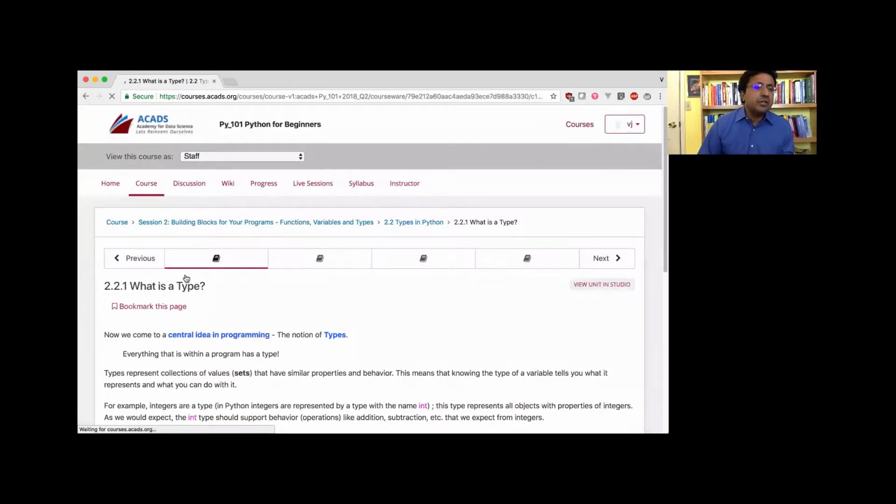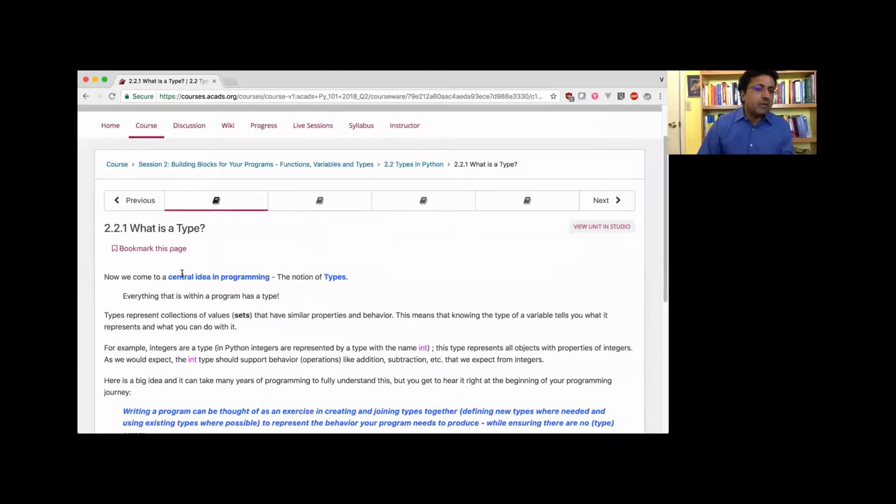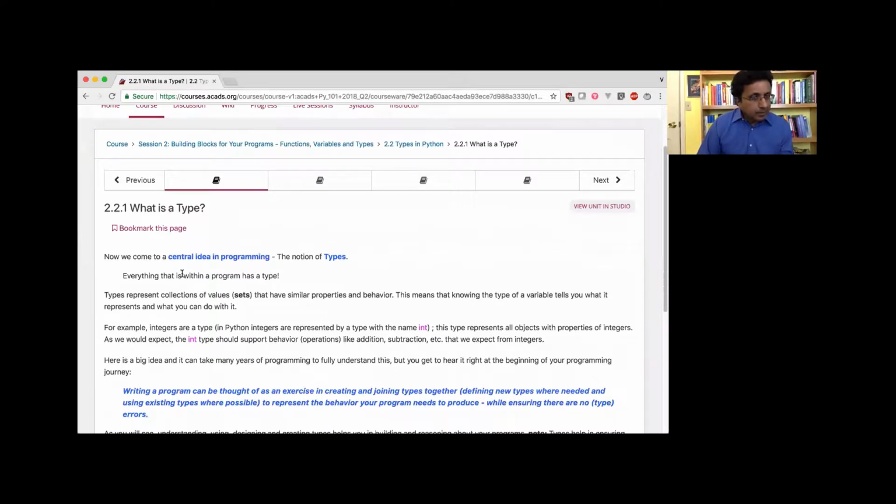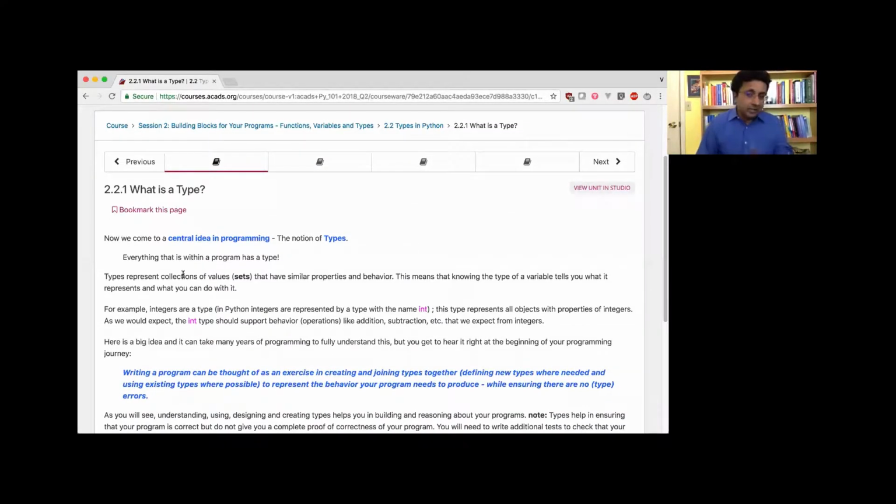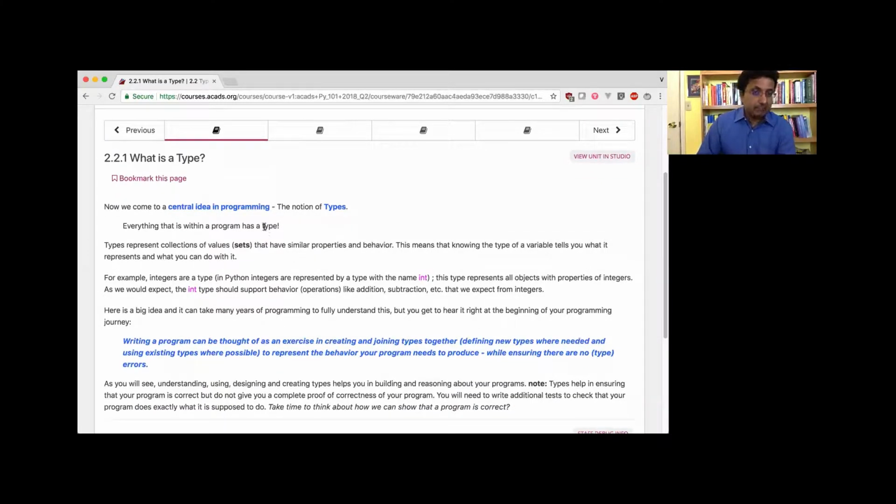Just like functions are very important, I cannot stress, and I'm a big fan of types, right? And types are a central idea in programming. It's a mathematical idea, so not many people appreciate it, but we'll talk about it right now, right? So everything within a program has a type. Okay, that's just a statement. It's a very awesome statement, right? That everything has to have a type.